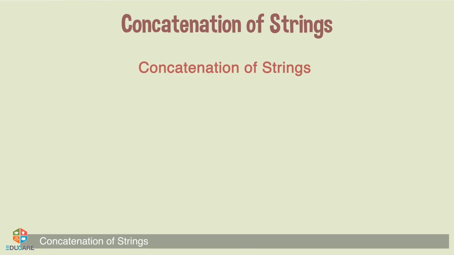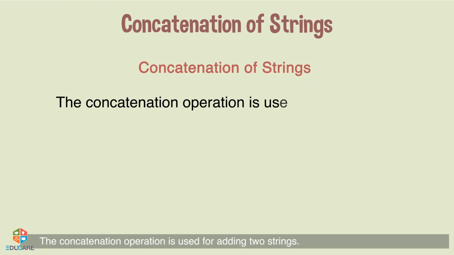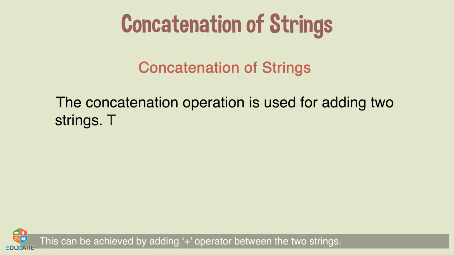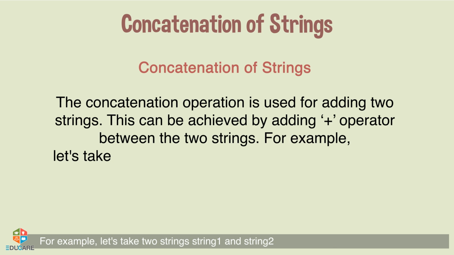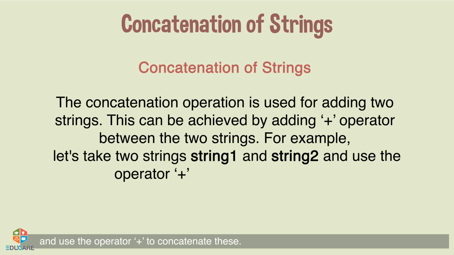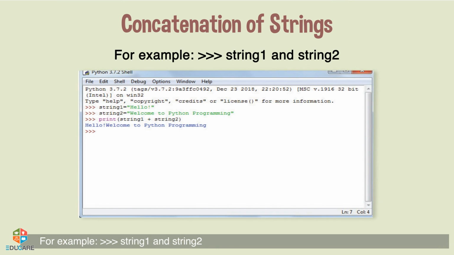Concatenation of strings. The concatenation operation is used for adding two strings. This can be achieved by adding the plus operator between the two strings. For example, let's take two strings, string1 and string2, and use the plus operator to concatenate these. Kindly look at the screen for the example.